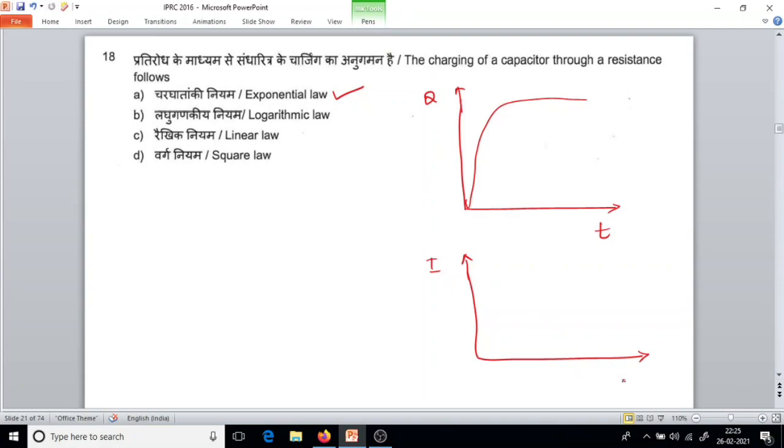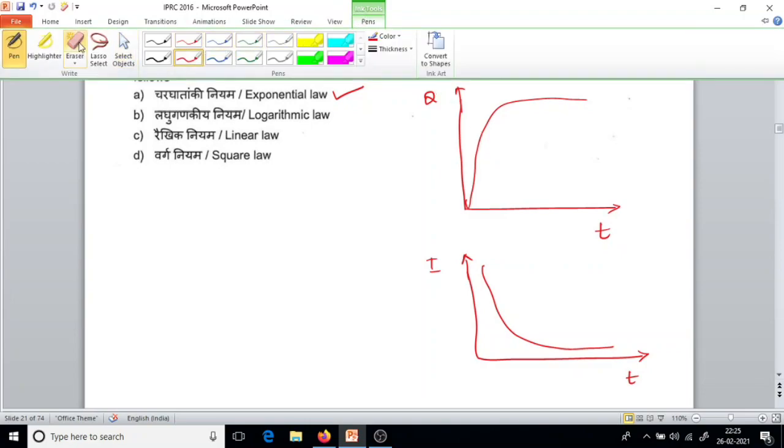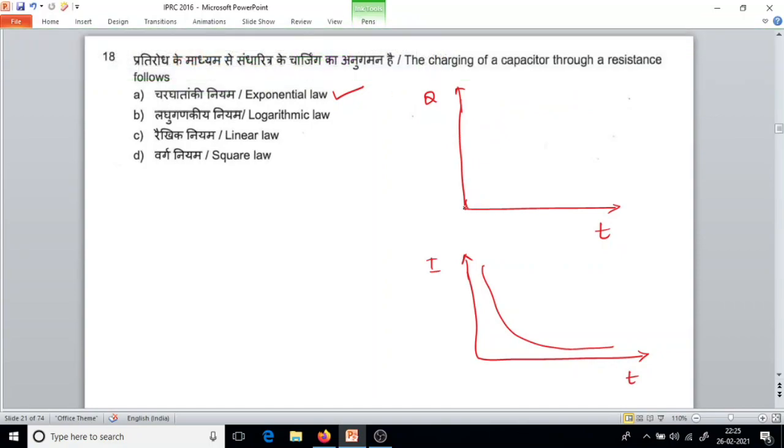If you want to see current versus time in a capacitor, what happens? Initially the capacitor will draw the maximum current, then it decreases. This is an exponential decay, because the current will be reducing.